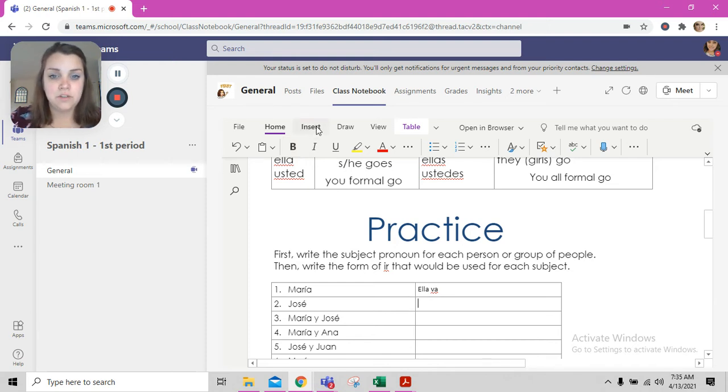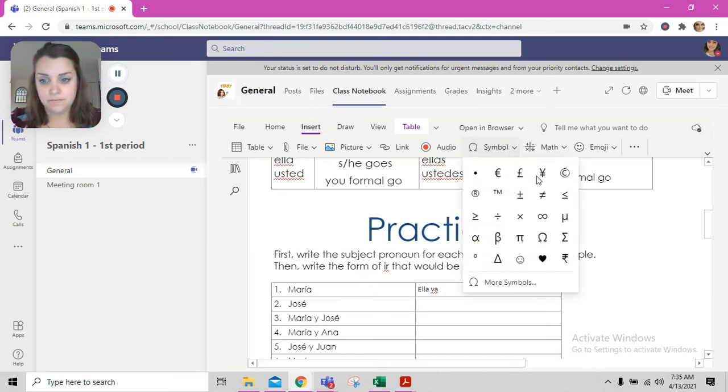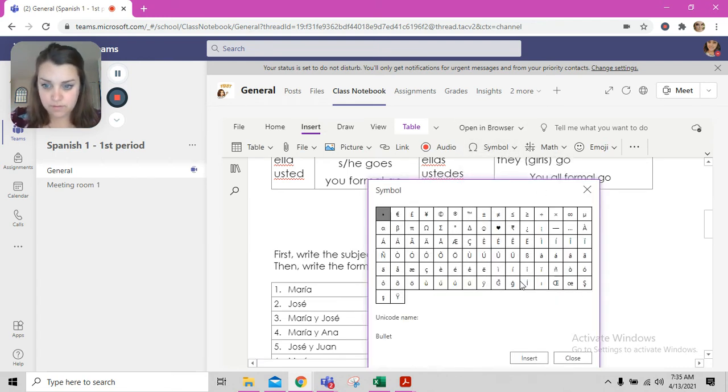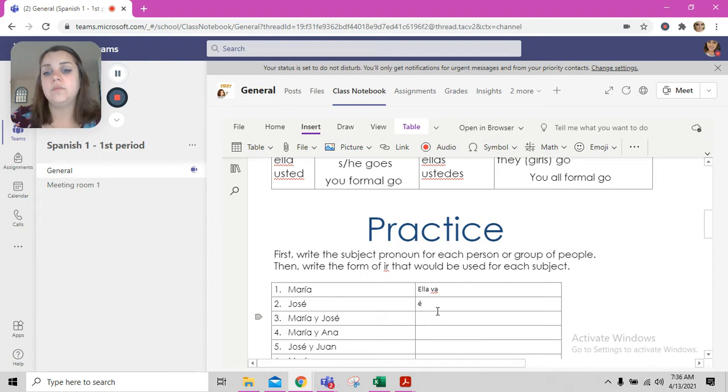So I'm going to go up here to insert, symbol, more symbols, and I'm going to find this letter E. It's the second one listed in the E's. It is the Latin small letter E with acute. Now please make sure you are choosing the right E. Accents in Spanish only go one way.